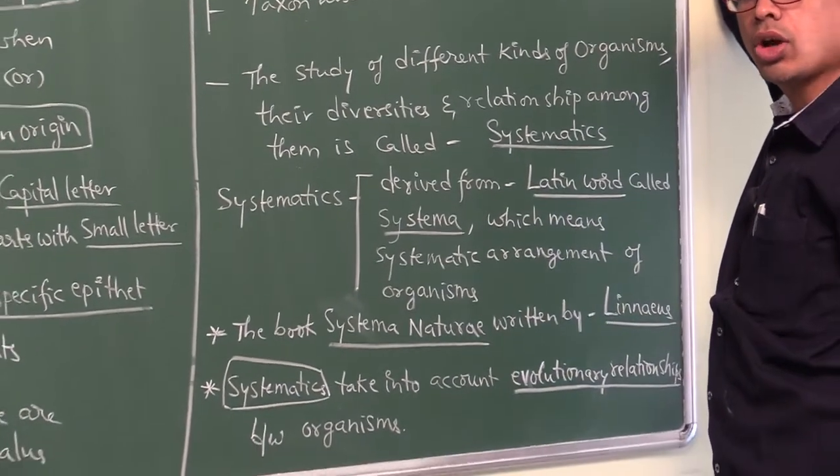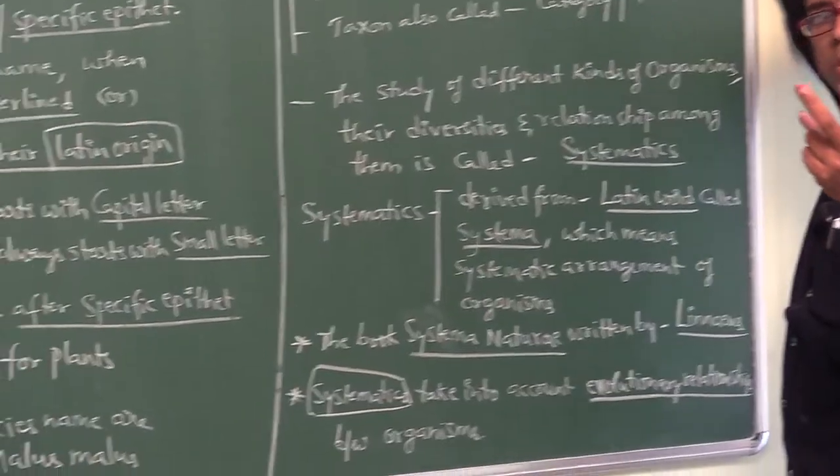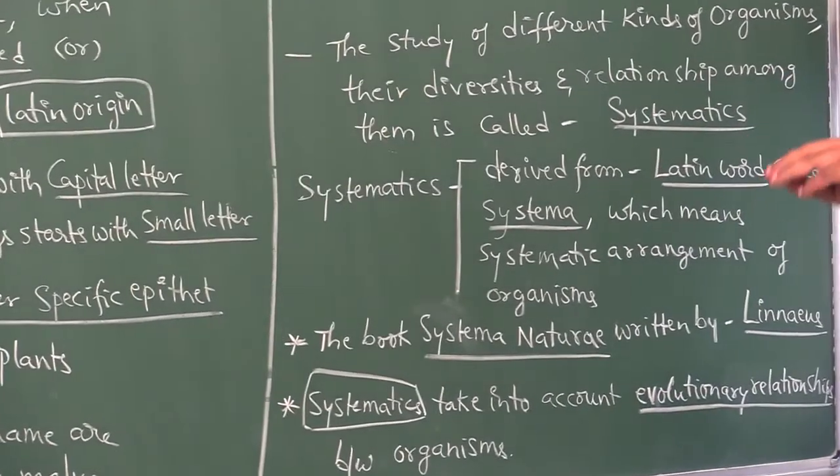So far Linnaeus wrote how many books? Two books: Species Plantarum and Systema Naturae.